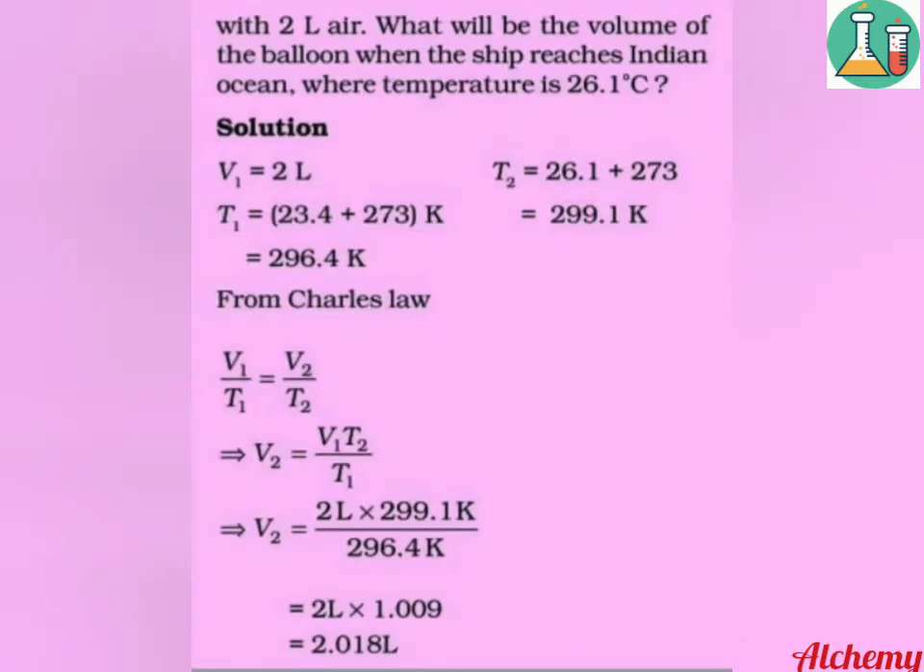From Charles' law, we know that V1 by T1 equals V2 by T2. On rearranging the equation, we get V2 equals V1 into T2 divided by T1. On substituting the values, we get the answer as 2.018 liters.